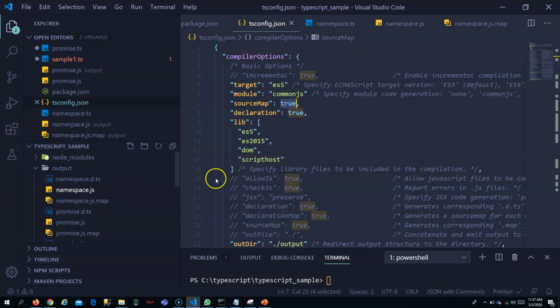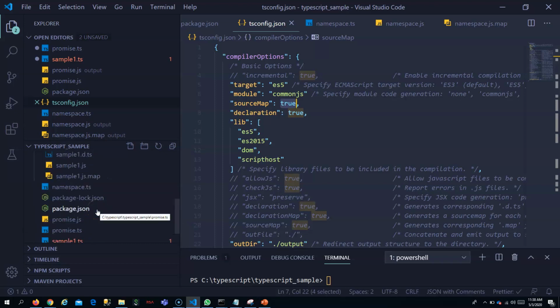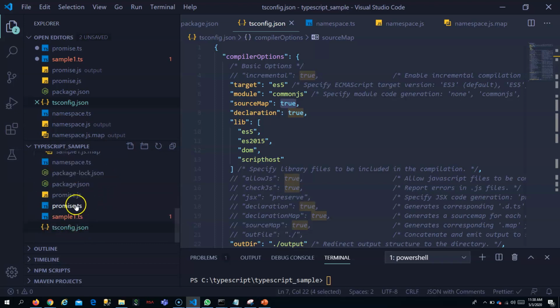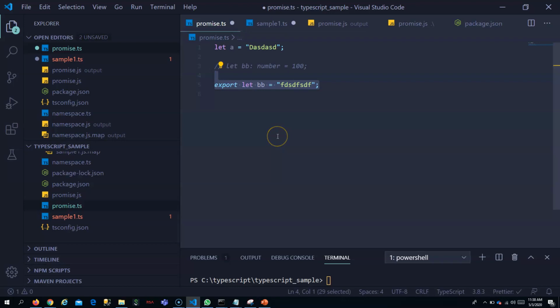This is used maybe in the browser. You know that the browser has only JavaScript, right? But when I want to debug, it will be better you debug in this TS file than the JS file, right? So this source map file acts as a bridge between TypeScript and JavaScript, so that you can directly debug on your TypeScript rather than your JavaScript.